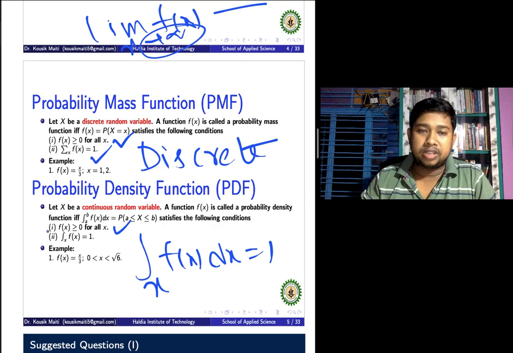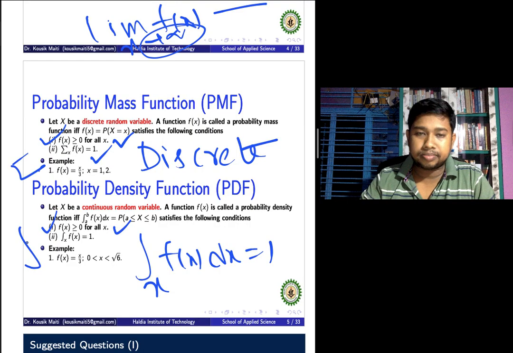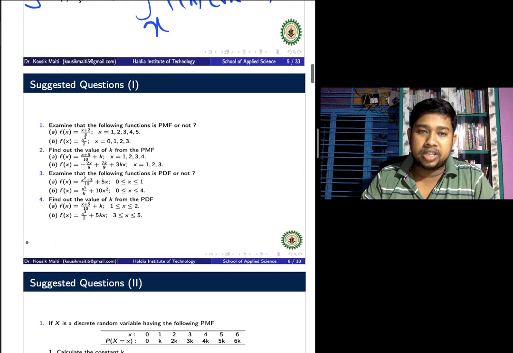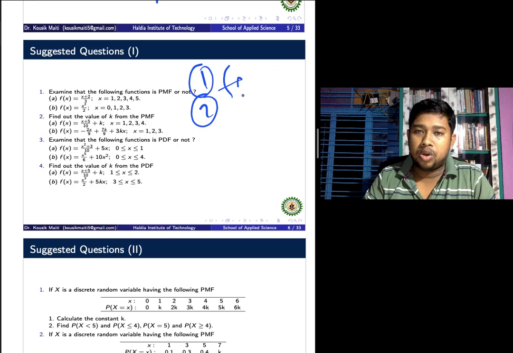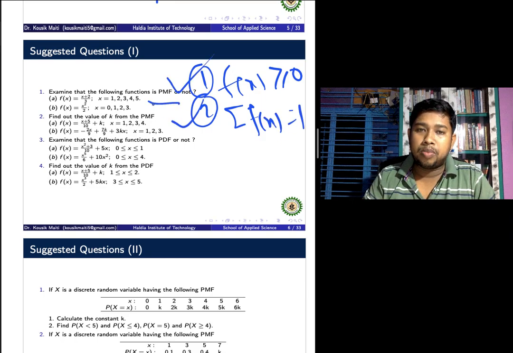The first condition is the same for both the probability mass function and the probability density function, and the second condition is the summation in the PMF case and the integration in the PDF case. We have also discussed different types of questions, whether it is a PMF or not. For that we check the first condition, f of x greater than or equal to 0 for all x, and also check whether the summation of f of x equals 1 or not. If both conditions are satisfied, then we say that it is a probability mass function.